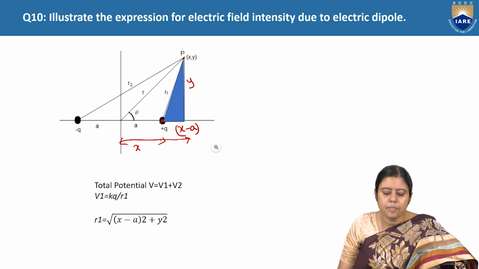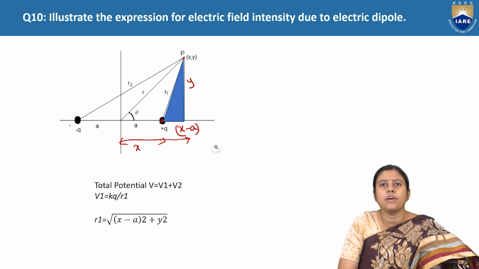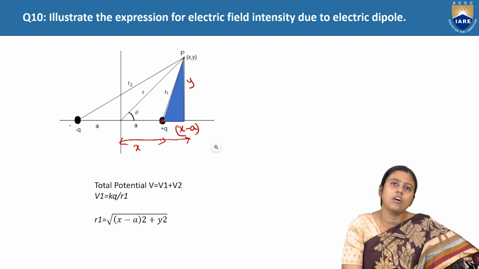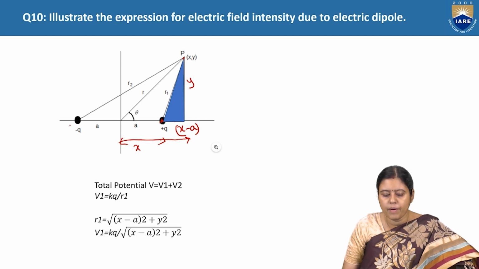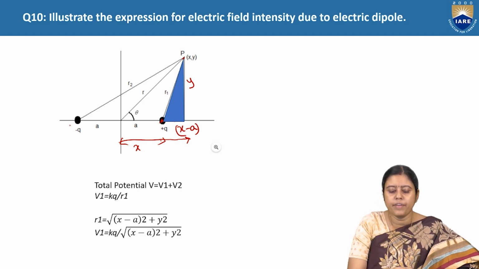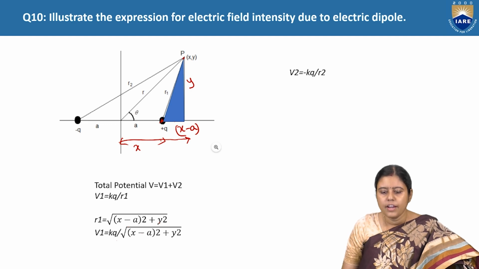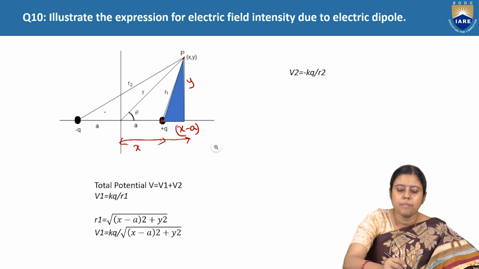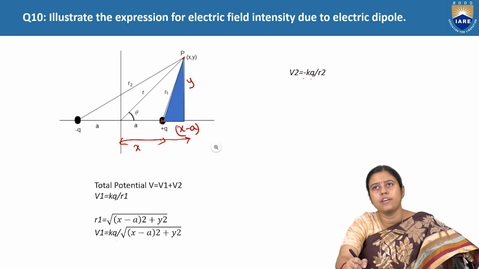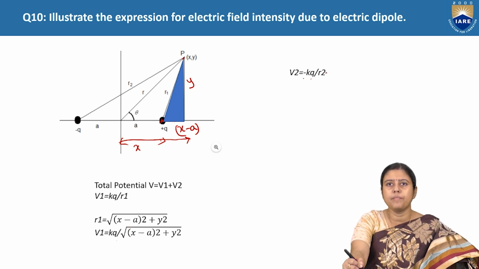Now if we write V2, what is V2 for this point? How are we getting the voltage? Voltage is nothing but KQ by R. So V1 is KQ by root of X minus A square plus Y square. Now think about V2. V2 is in the opposite direction, so it is minus KQ divided by R2.